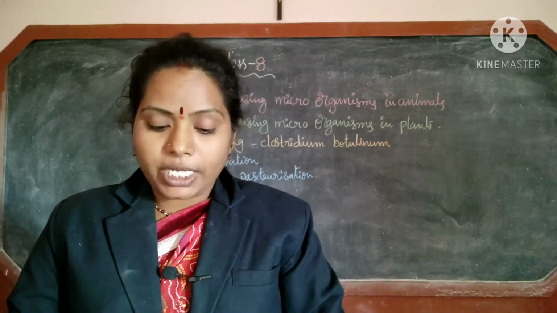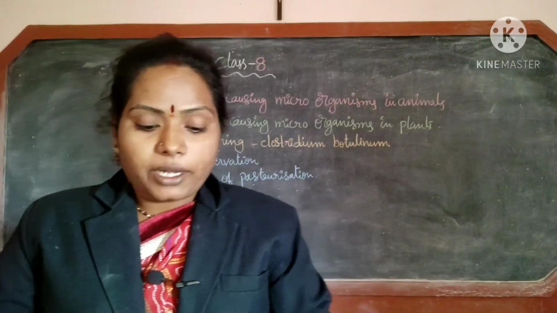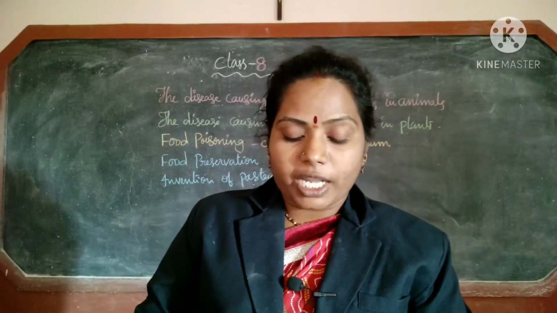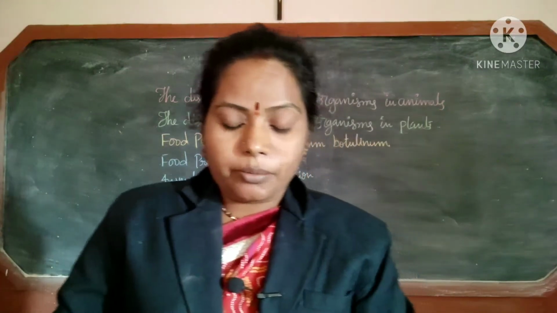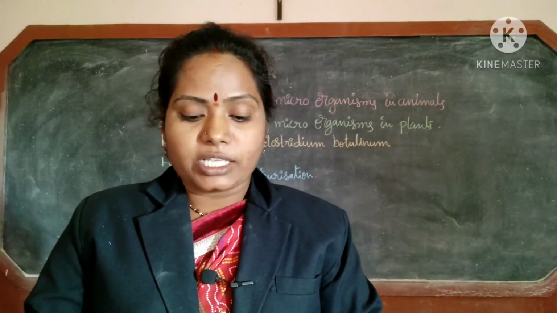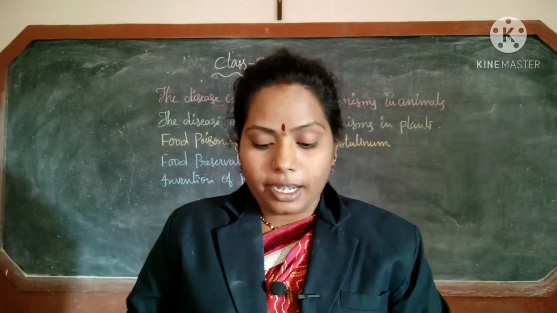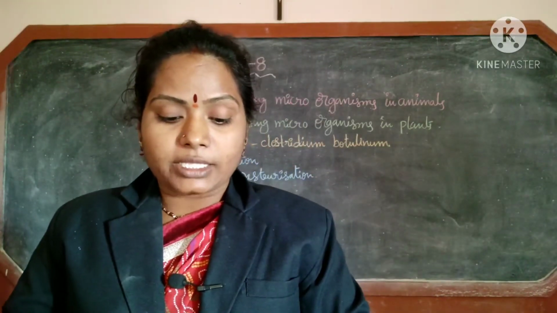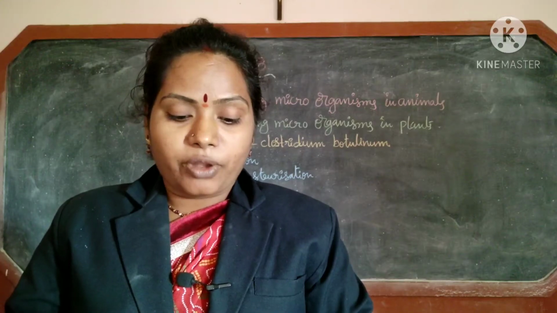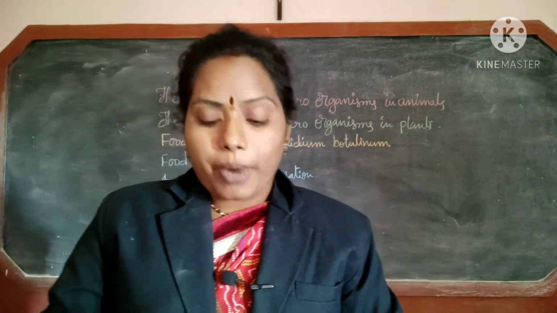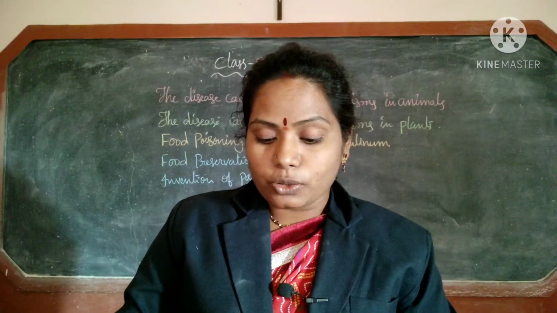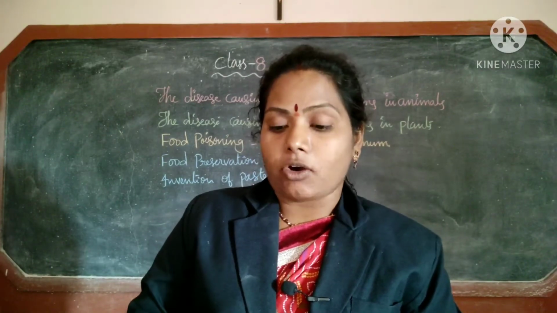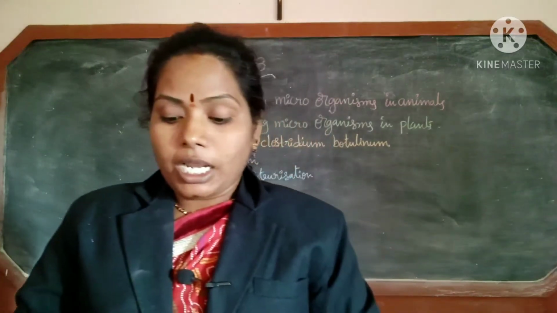Next, diphtheria and whooping cough, tetanus, hepatitis B, and Haemophilus influenzae. These are all bacterial and viral diseases. Diphtheria, whooping cough, tetanus, hepatitis B, and Haemophilus influenzae are bacterial diseases. Here also contaminated food and direct contact are the transmission methods.